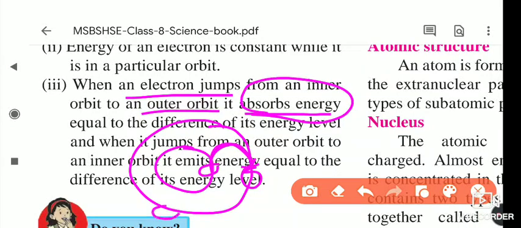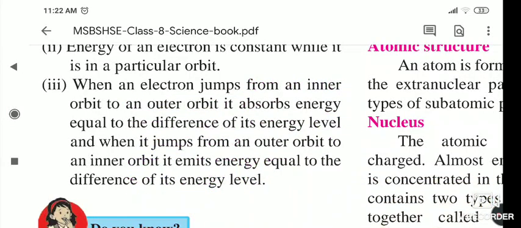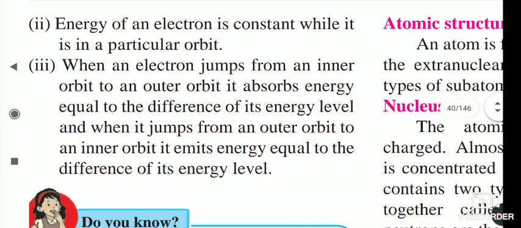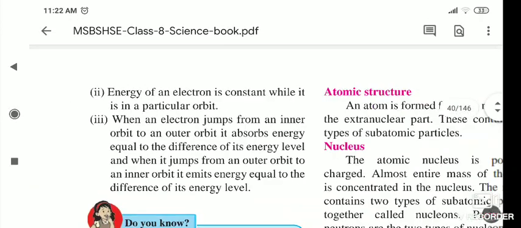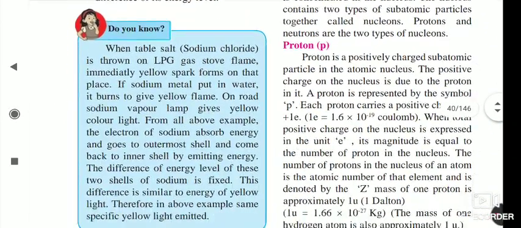If an electron is in an outer orbit and comes to the inner orbit, it loses energy, and it emits energy equal to the difference of the energy levels between the 2 orbits.